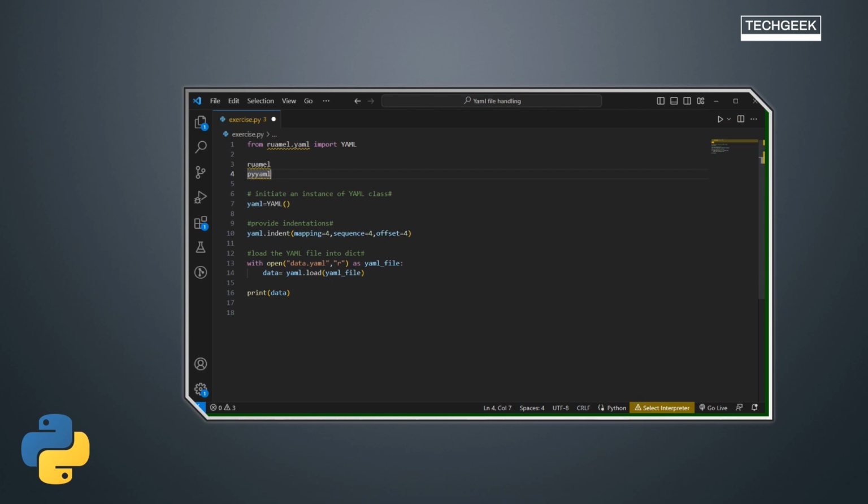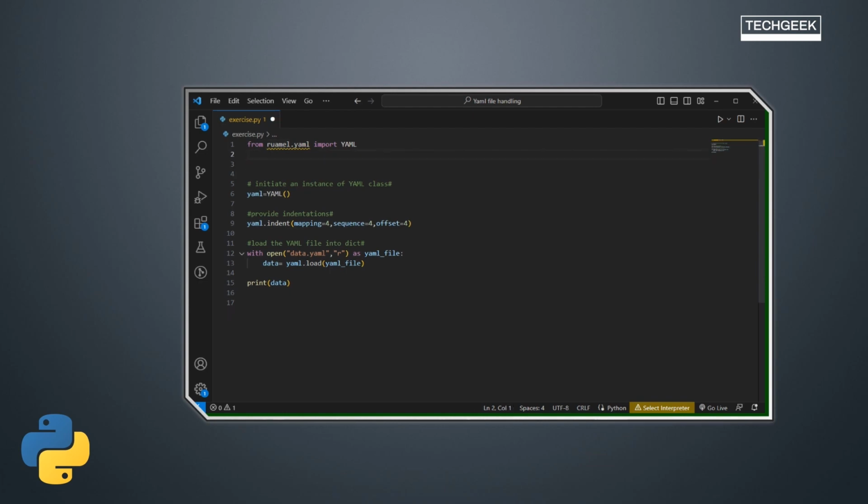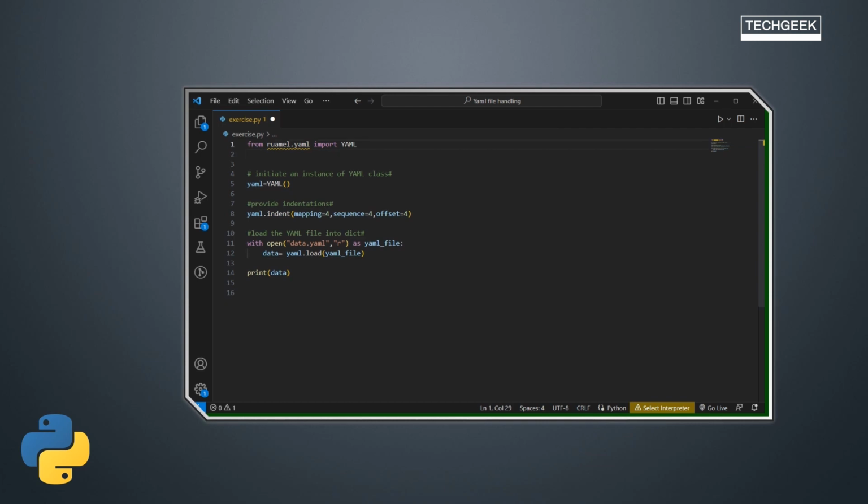But to write a YAML file, I would say you need to use ruamel.yaml because it provides indentation methods built in. So it is very easy to write a new YAML file with this particular module. That's why I have taken this module, and I'm importing a YAML class from it. So from this particular module, import YAML, right? And then I'm initiating an instance of the YAML class, creating an object named yaml, right?